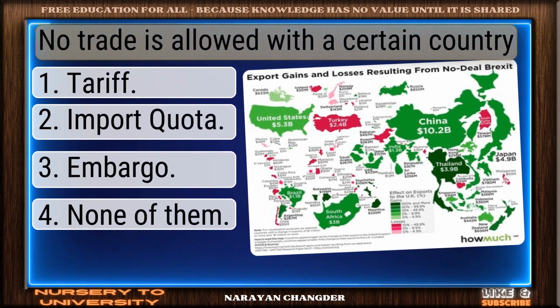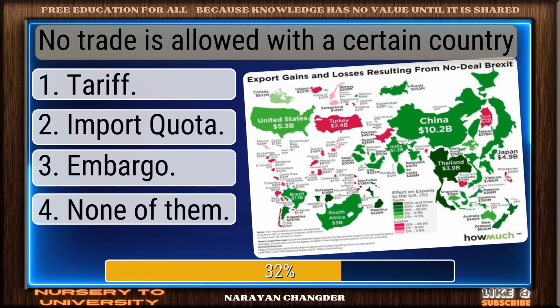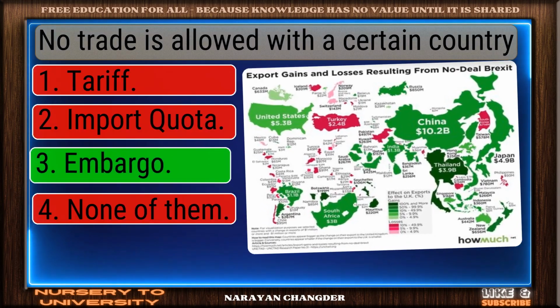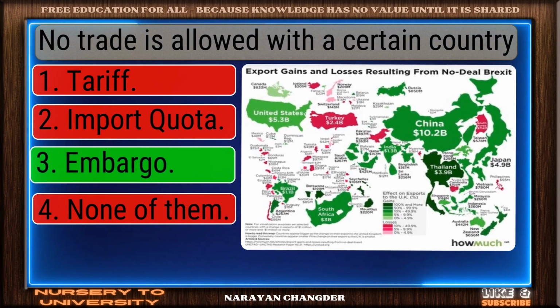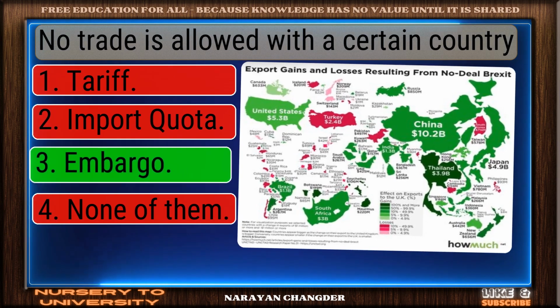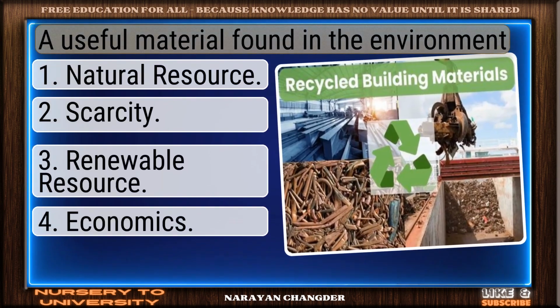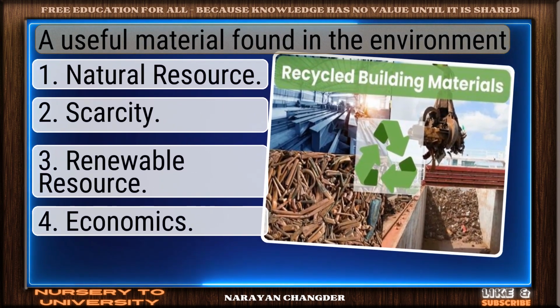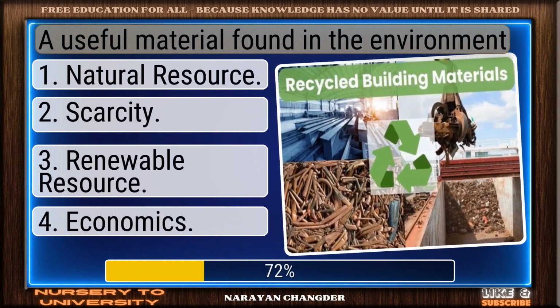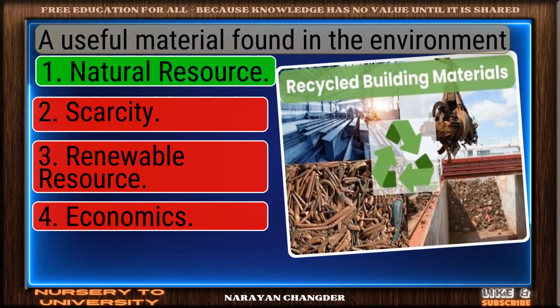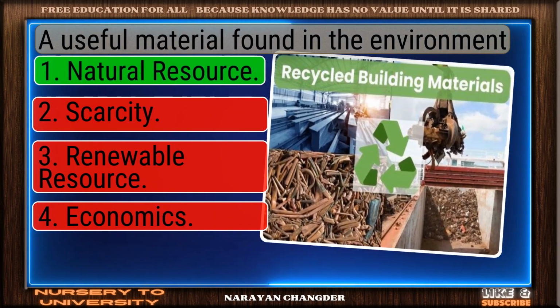No trade is allowed with a certain country. Well reasoned. Embargo is the correct choice. A useful material found in the environment. Valid point. Natural resource is true.